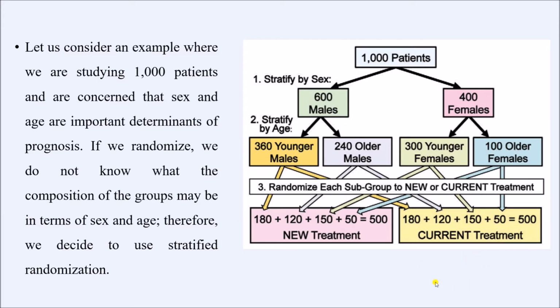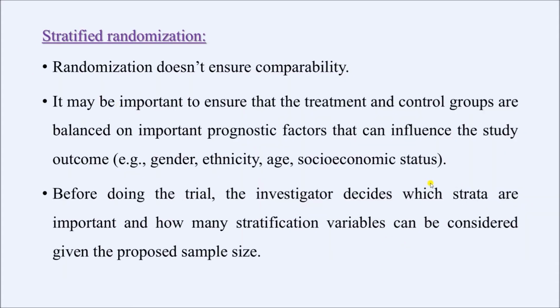So as you can see, the gender, that is male and female, as well as the age group, that is younger population and older population, are different between the two groups of treatment. So if these variables like gender and age have any influence on the outcome of the study, the results that we shall get from this RCT will be false. So that is why it is very important to address all these variables which can have influence on the outcome of the study. So for this, it is better to go for stratified randomization.